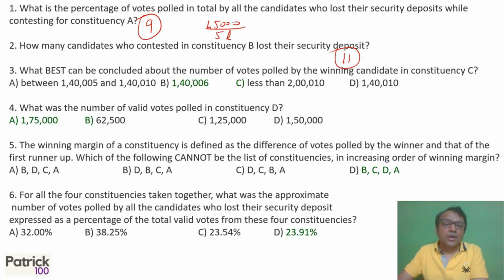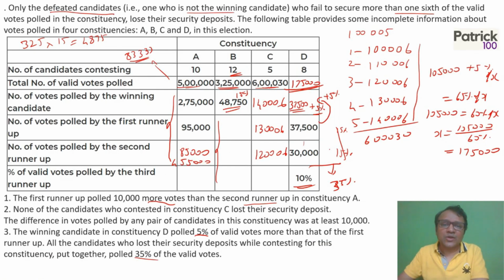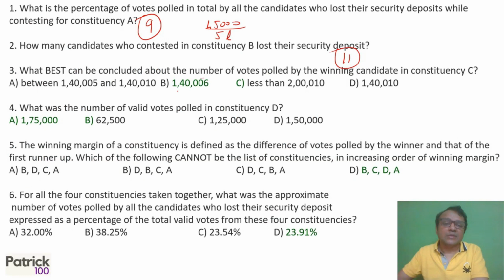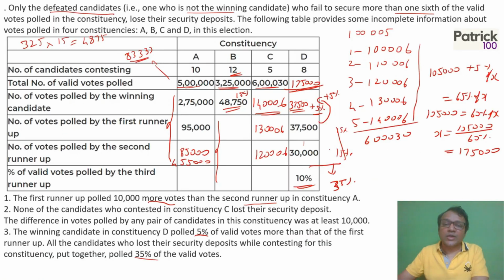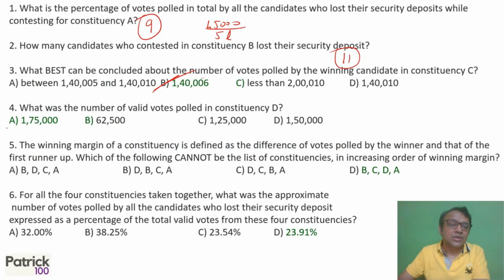Third, number of votes polled by the winning candidate in constituency C. So we calculate this. The winning candidate in the constituency got 1,40,006. Yeah, so we get the answer B option straight away. Number of valid votes, this also we calculated. We had got it as 1,75,000 valid votes. A option.